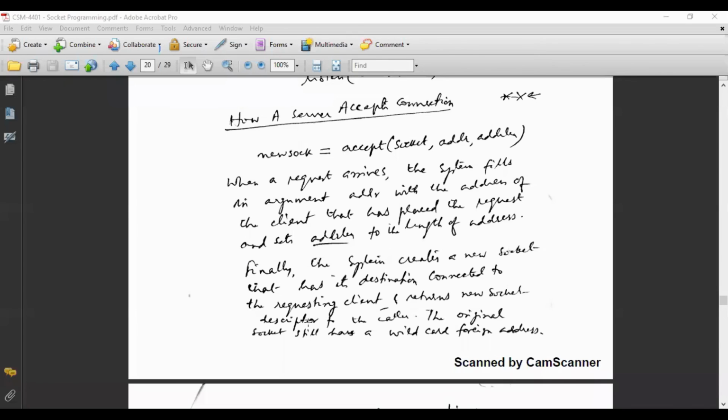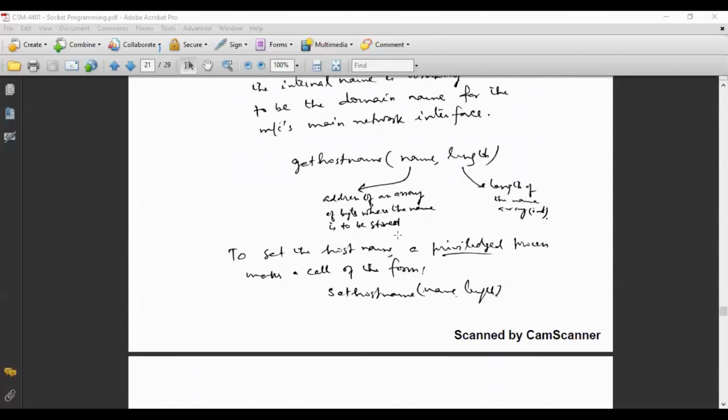So finally, the system creates a new socket whose destination is connected to the requesting client, and returns the new socket descriptor to the caller. The original socket still has a wildcard, and it keeps on waiting for another request to come. The moment another request arrives from client number 2, it puts client number 2's address in the ADDR field and address length, creates a new or child socket, and hands over the request to child server number 2. This child server handles the request of client 2, and the original server keeps on waiting for another request to arrive. So this is how things basically operate in this case.